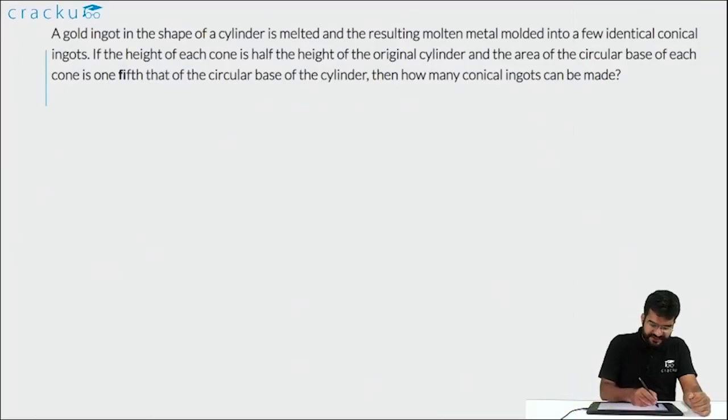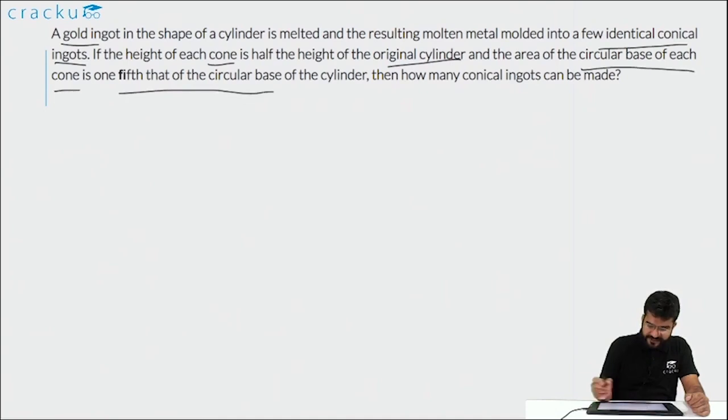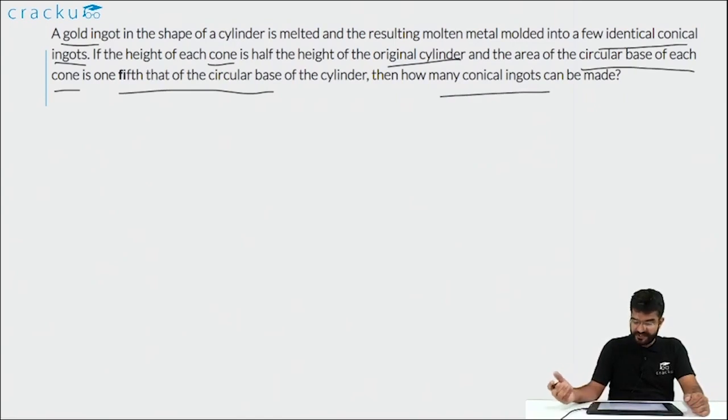In this question, it is given that there is a gold cylinder which is melted and the molten material is molded into the form of identical cones. We are told that the height of each cone is half the height of the original cylinder, and the area of the circular base of each cone is 1/5 that of the circular base of the cylinder, and we are required to find out how many such conical ingots can be made.